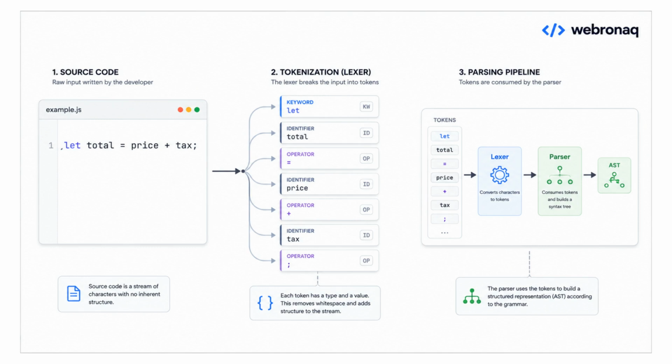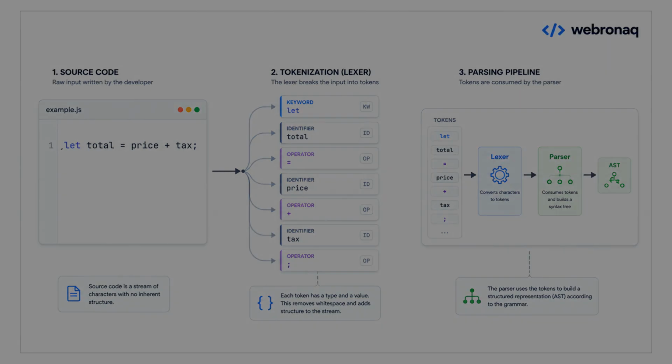This is why compilers are often split into two stages. First, the lexer groups characters into tokens. Then the parser studies the relationships between those tokens. And this separation is extremely important because structured tokens are much easier to reason about than raw text streams. Next, let's see how the parser turns those tokens into an actual tree the computer can execute.